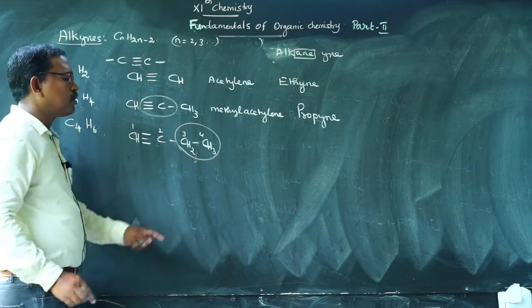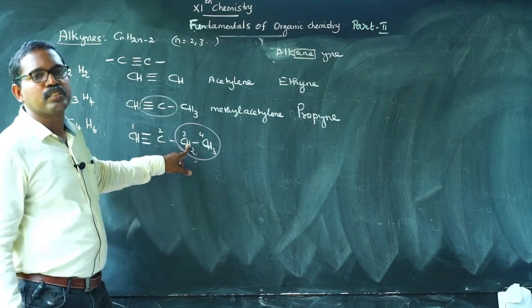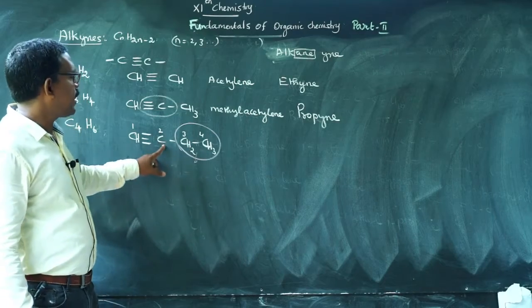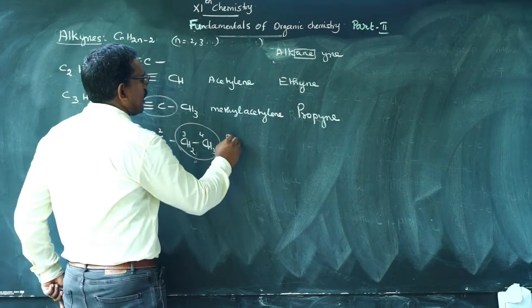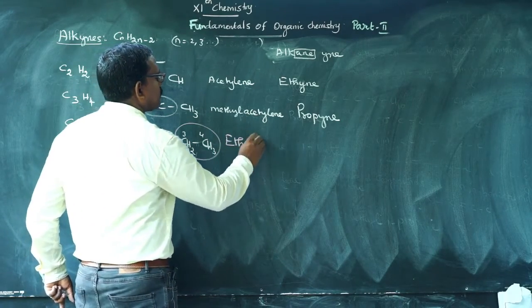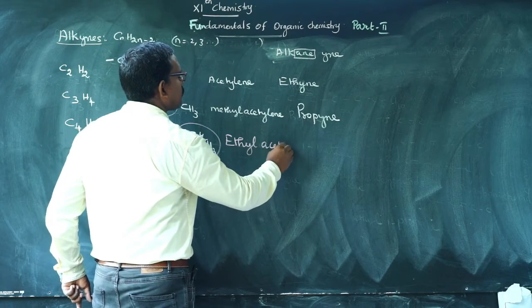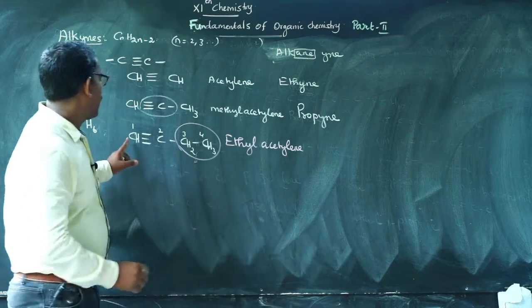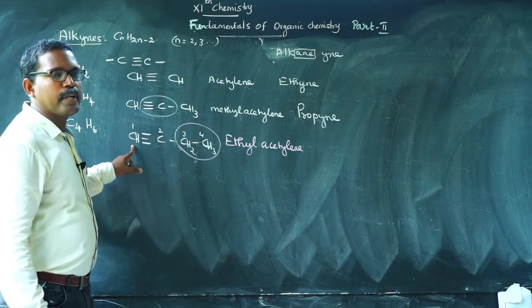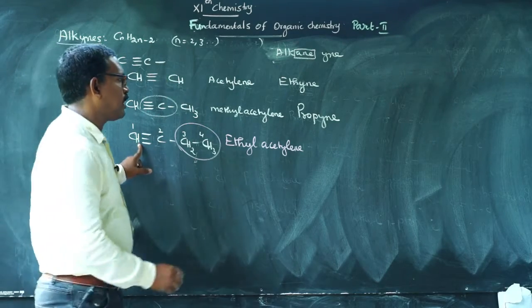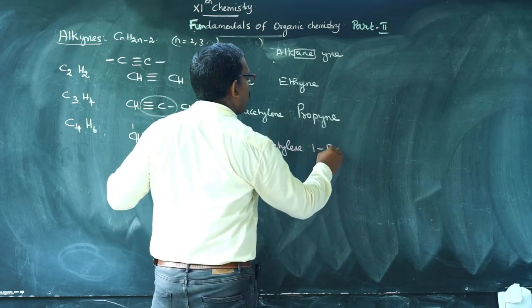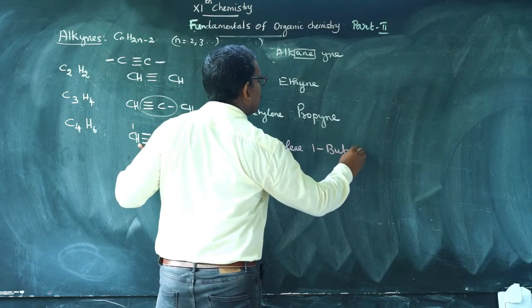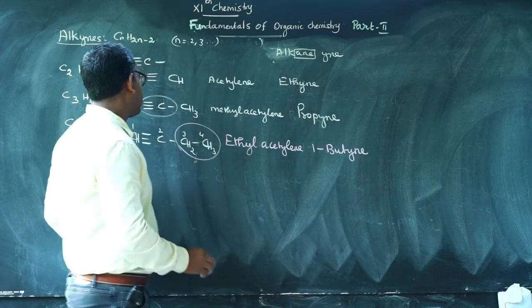CH3CH2 is called the ethyl group. The remaining part is acetylene, so it is ethyl acetylene. The triple bond is between carbon number 1 and 2, therefore 1-butyne.